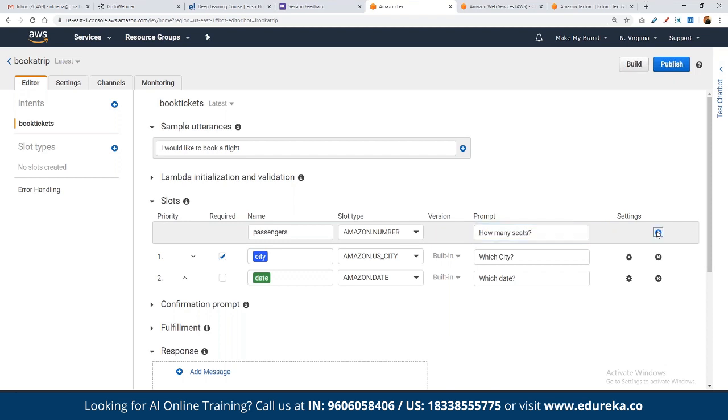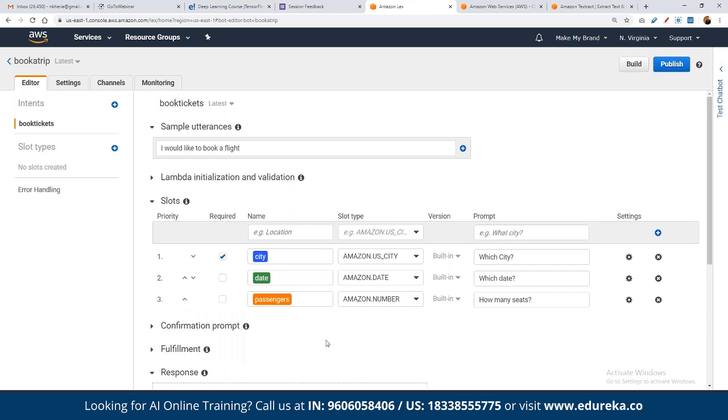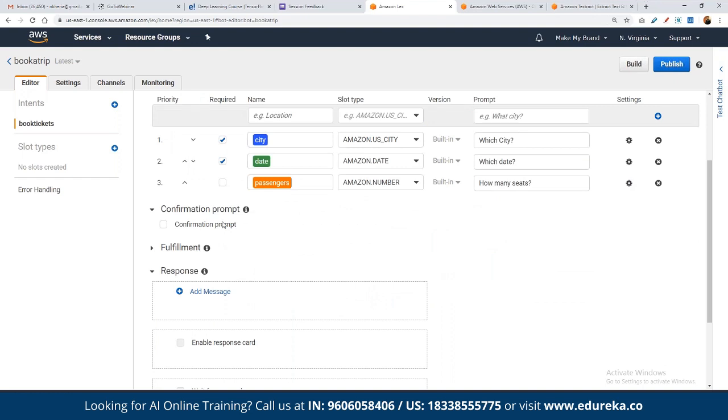So now what we are doing here is simply defining the entire pattern in which the questions will be asked. Now here we can make it mandatory. That means even though people do not enter the passenger details, these two questions are mandatory because they have to be answered by the users, right? Then only we can go ahead with the booking. And once the user enters their details, now we can ask them for a confirmation prompt.